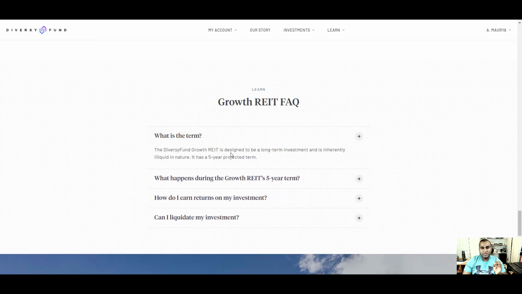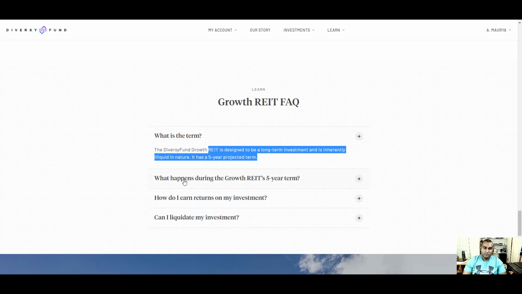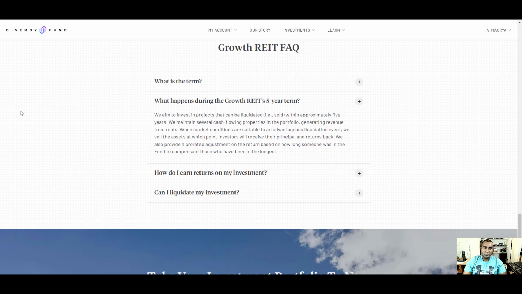Let's look at that. DiversyFund Growth REIT is designed to be a long-term investment and inherently illiquid in nature. It has a 5-year project term. So 5 years, guys. What happens during the 5-year REIT term? Let's see what they're saying. We aim to invest in projects that can be liquidated, sold within approximately 5 years.